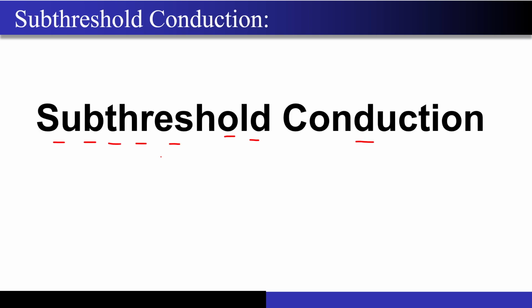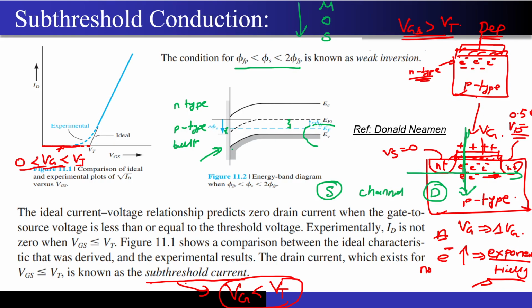Now coming to the important part of the subthreshold conduction, ideally what we were expecting is that when the Vg is less than Vt, the MOSFET is completely off and there won't be any current flowing, correct? But practically that does not happen. Why that does not happen is, see, Vt is a point where you have reached the inversion, correct? But if your Vg is less than Vt, still some electrons are there. It is not like your substrate has become p-type.